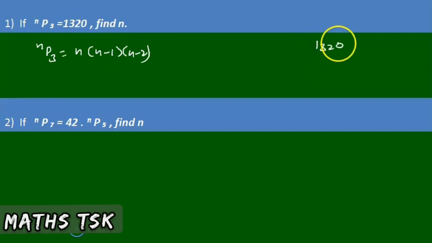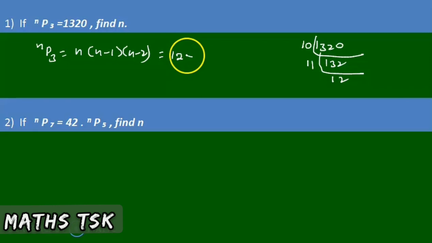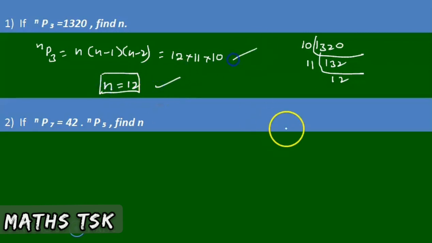Now simple problems on nPr. nPr is equal to 1320. 1320 must contain 3 elements. nP3 means we have to write it as n into n minus 1 into n minus 2. So how can we write 1320 like that? 10 is there, so I can write it as 10 into 132. Is it possible to get 11? 11 ones are 11, 11 twos are 22, right? So I can write it as 12 into 11 into 10. So what is the value of n? Therefore n is equal to 12. So this is a simple method, the LCM method.